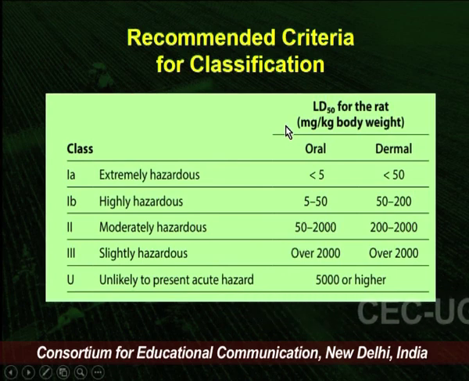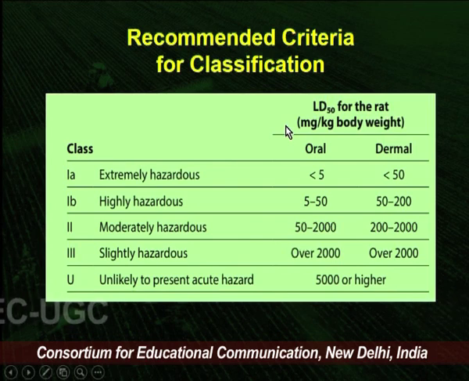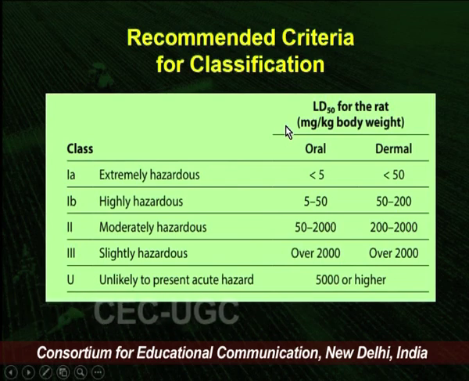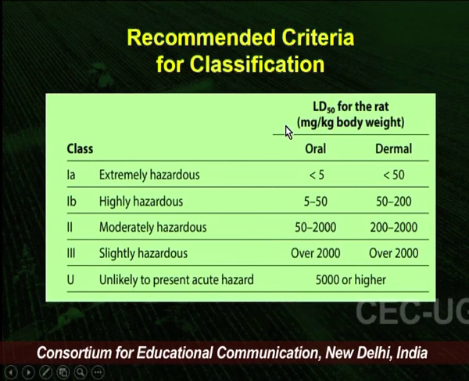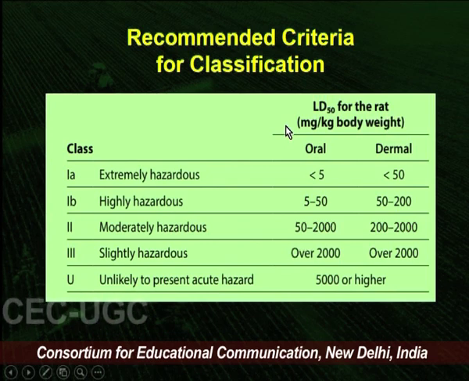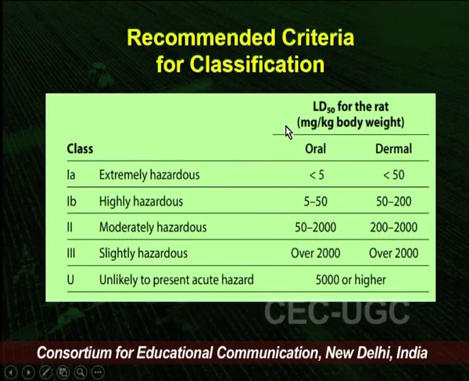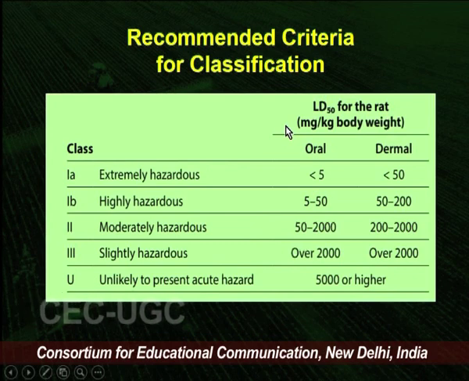This criteria is given by WHO, and it clearly indicates that if a substance, in this case a pesticide, has extremely high oral toxicity, that is LD50 less than 5 milligram per kg, then for a person with a body weight of 50 kg, how much milligram is required?